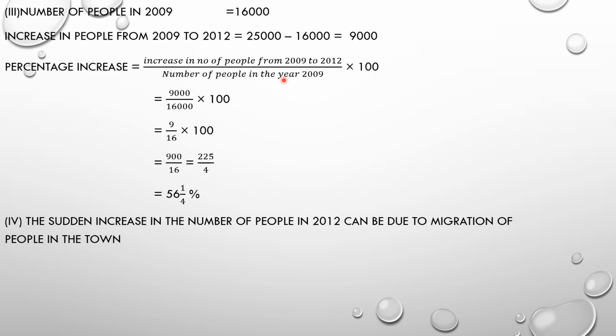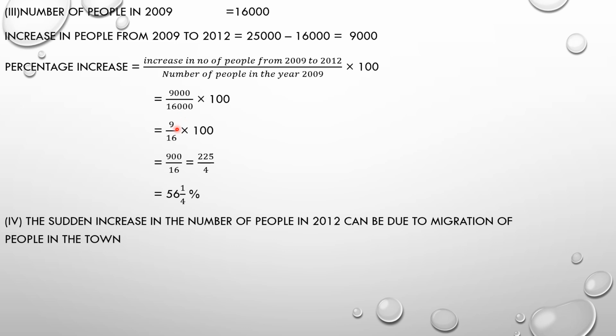Percentage increase is always increase over original value, multiplied by 100. So the increase in number of people from 2009 to 2012 is 9,000, and the number of people in the year 2009 is 16,000, multiplied by 100.